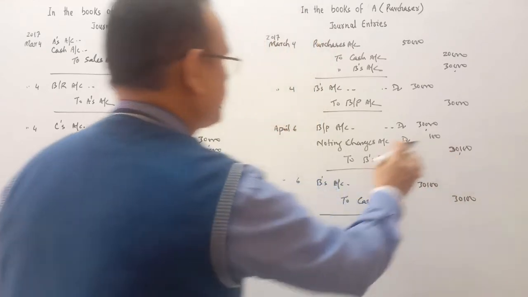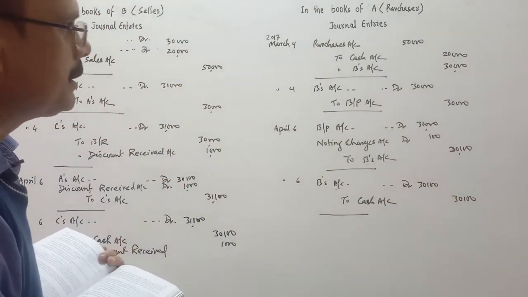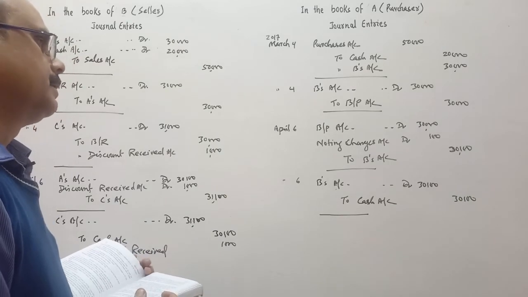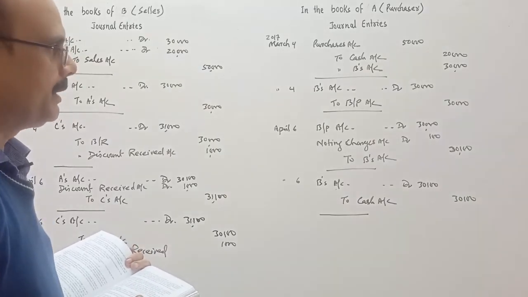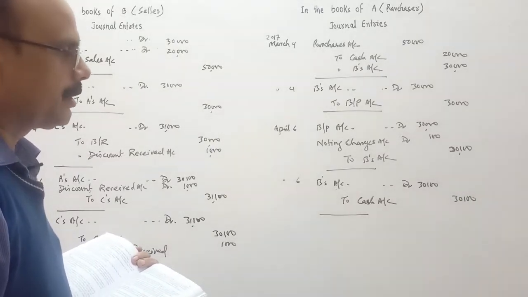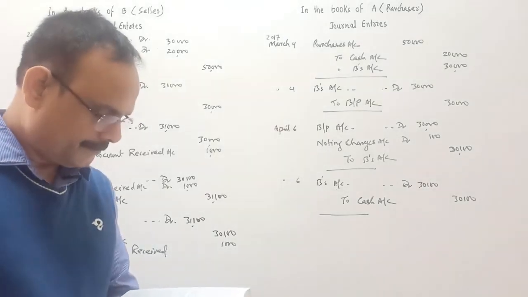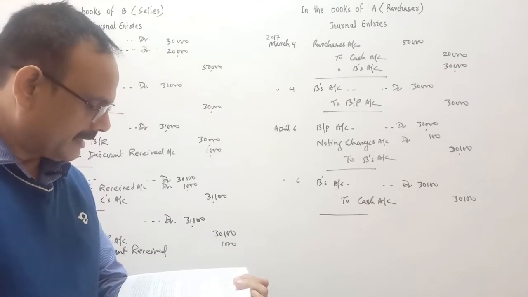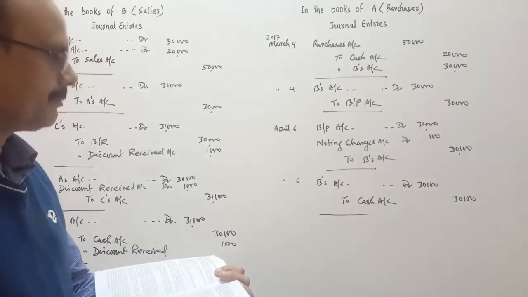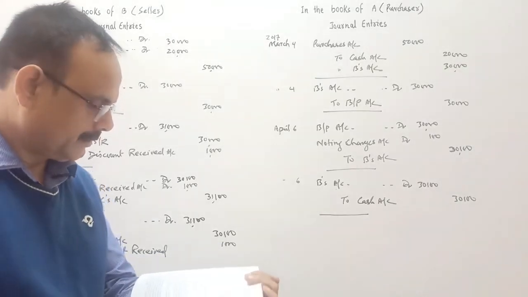B's account is debited with the 30,100 to cash account. Okay. A settled B's claim by check for the same 30,100.